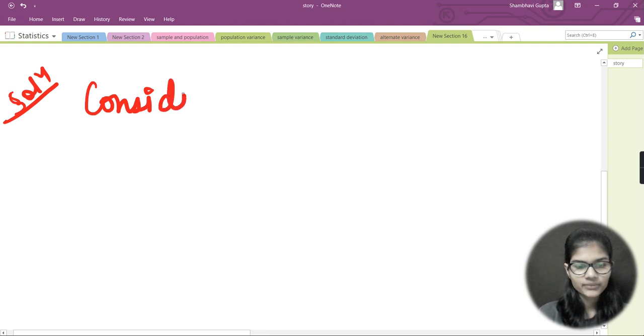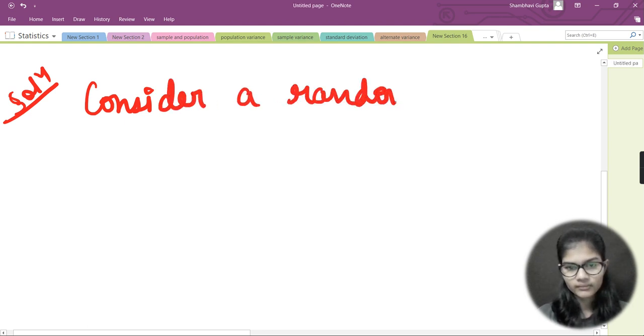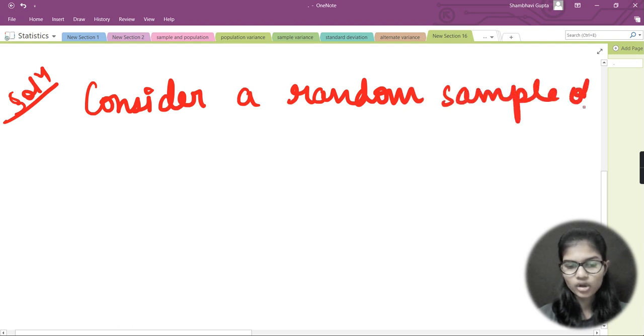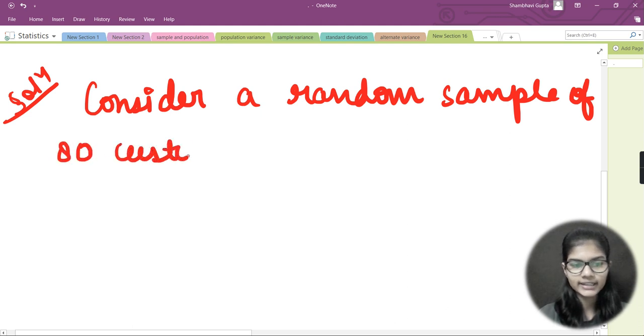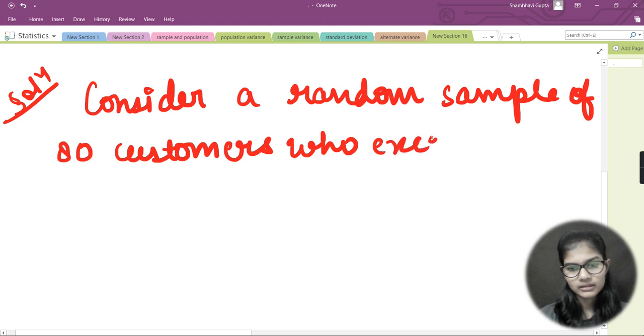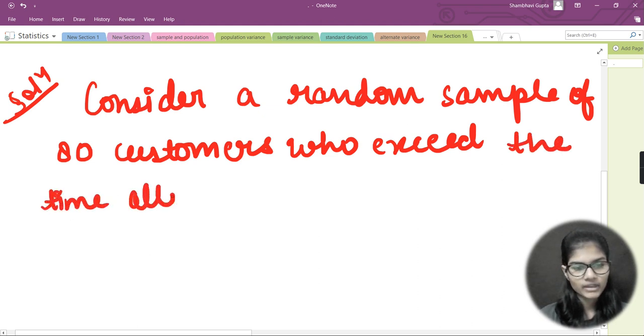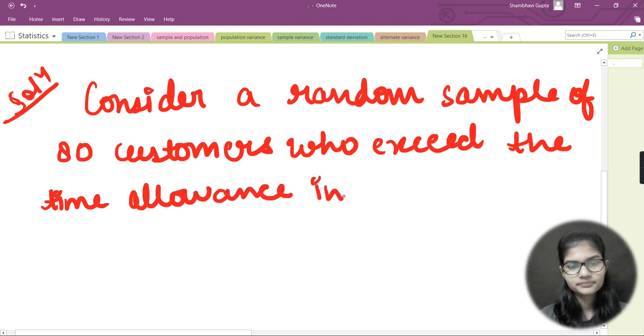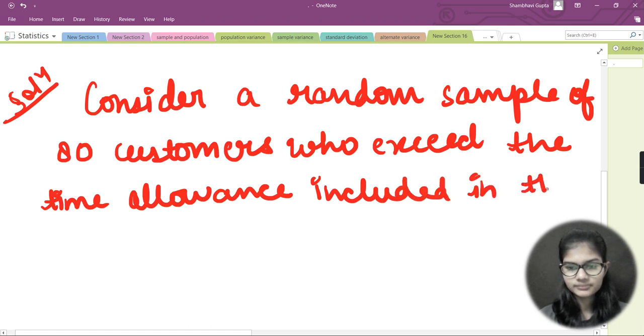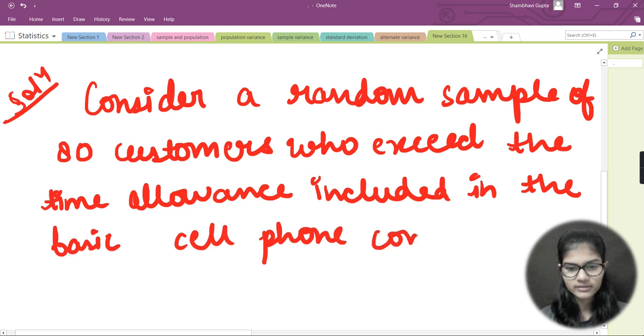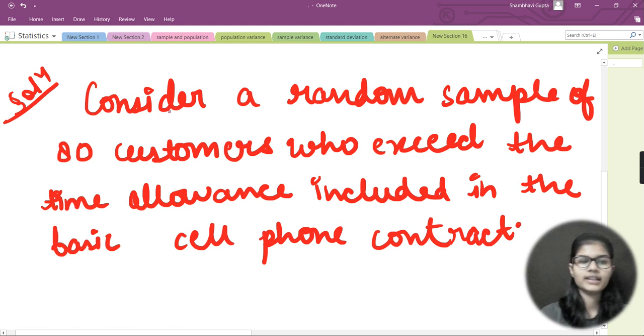So here I would write, consider a random sample of 80 customers who exceed the time allowance included in the basic cell phone contract. Okay, I just forgot to put that line. So basically it is saying, consider a random sample of 80 customers who exceed the time allowance included in the basic cell phone contract. This was a line which I just missed in the question.